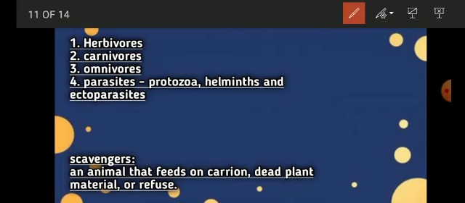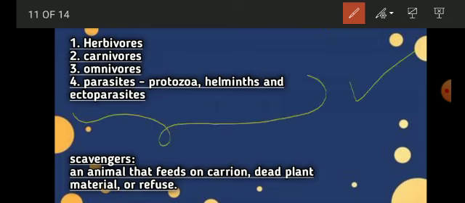As I said before, parasites can be of three main types: protozoa, helminths, and ectoparasites. Right? So protozoa, helminths, and ectoparasites are the three main types of parasites. I guess these four categories are clear very well.